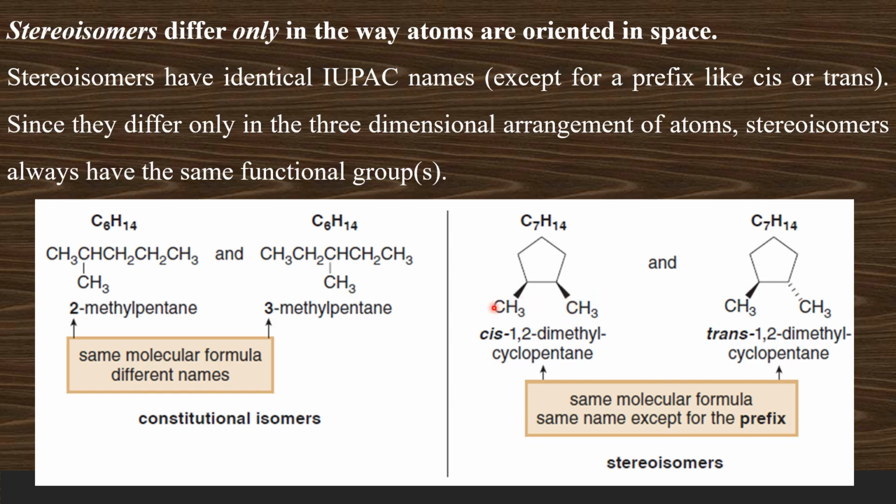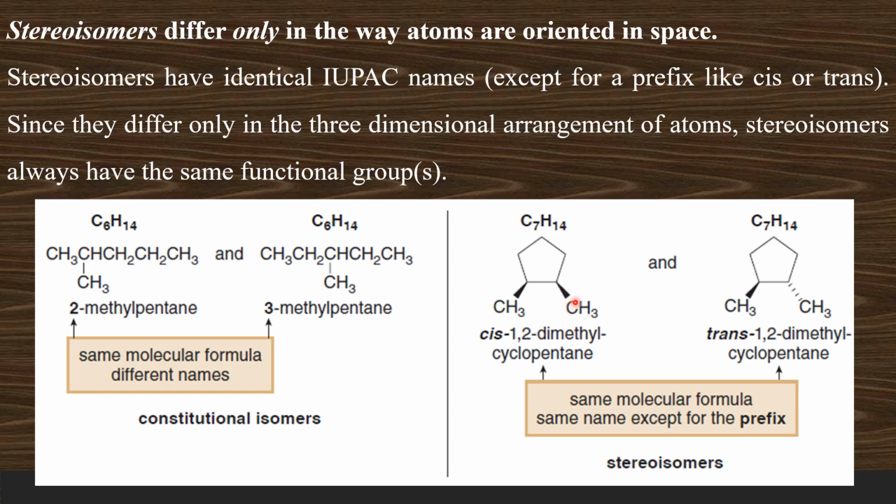These two methyl groups here are in the beta side, which means these two bonds are coming towards us. Whereas here, this one bond is a beta bond, this is in front of the screen, and this is an alpha bond which goes behind the screen. Therefore, these two molecules differ from each other only in the arrangement of this methyl group in the three-dimensional space.